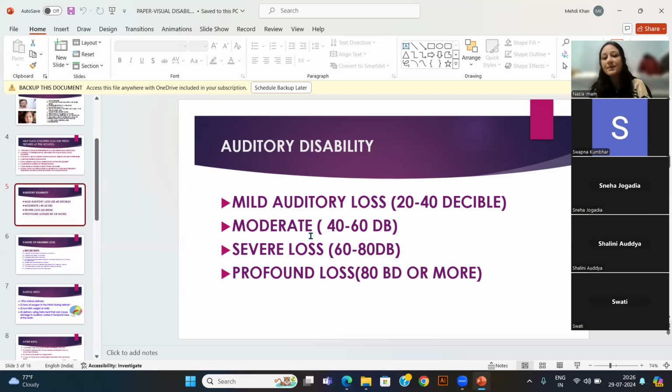So auditory disability means decibel. This is the unit in which we count the sound. Mild auditory loss is between 20 to 40 decibel, and moderate is 40 to 60 decibel. Severe auditory loss means 60 to 80 decibel, and profound means more than 80 or above. Many times in a normal classroom, these mild and moderate auditory loss children can come. But severe ones again go to special school.